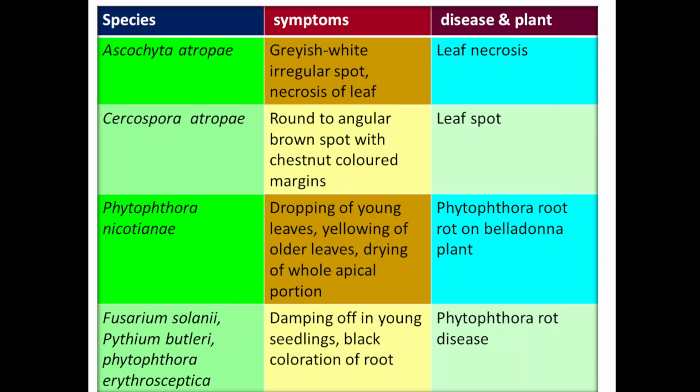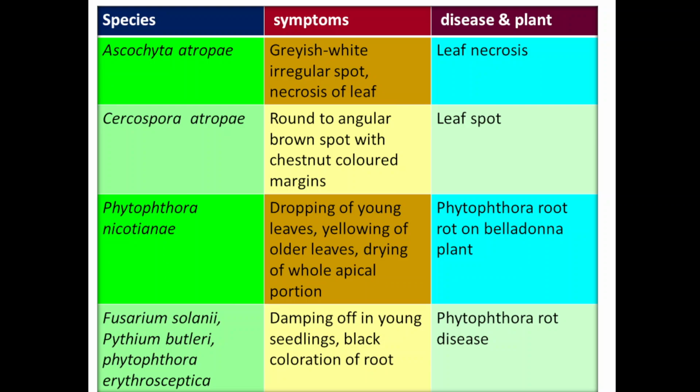Phytophthora nicotianae: dropping of young leaves, yellowing of older leaves, drying of whole apical portion. So in this disease, the young leaves will drop, older leaves become yellow, and the whole apical portion will dry, and that disease is known as Phytophthora root rot, and this type of disease will occur on belladonna plant.